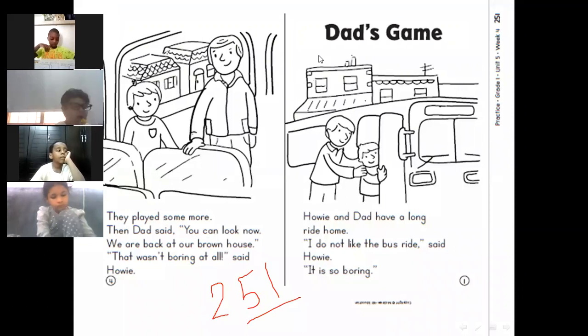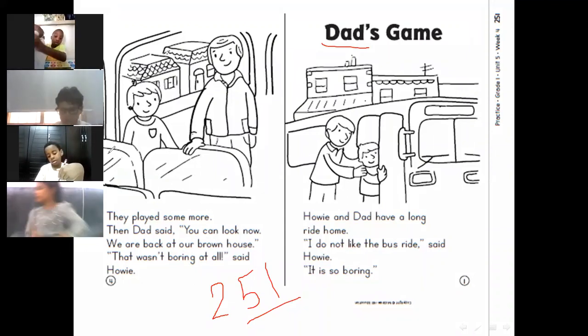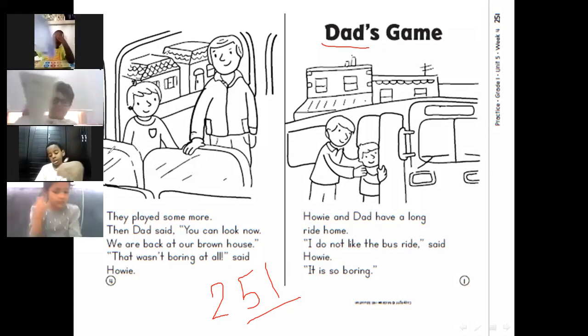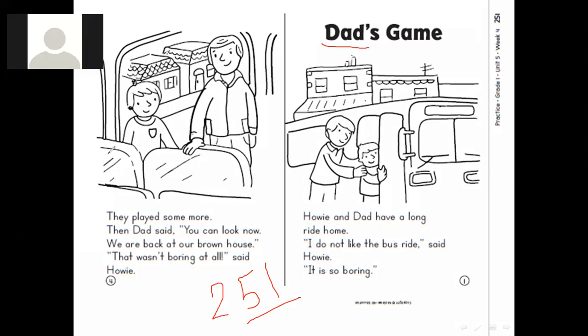The title of the short story here, show me your books quickly. Asil, Abdullah, Ghina, show me your books. Did you open the page? Good Asil, good Lara. What about you, Abdullah and Ghina? Nice. Where is your book? Amna, Omar, turn on your cams. Show me your books, Hisham.